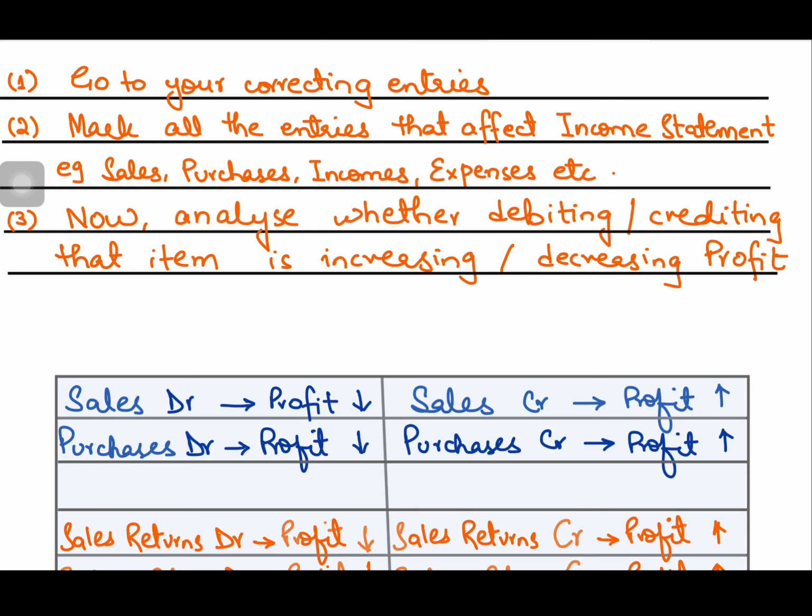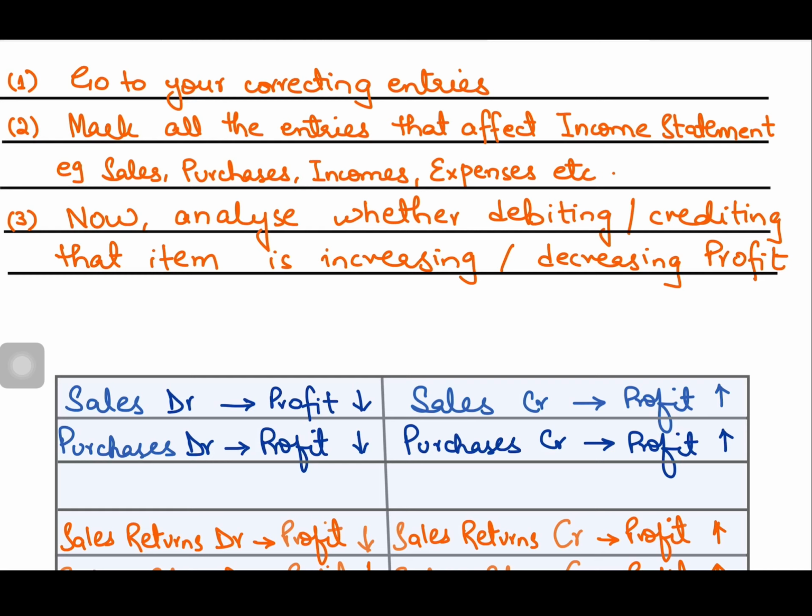And if you find some entries which do not become part of the income statement, for instance all the assets, non-current assets, current assets, your liabilities, capital account, this does not affect the income statement because they become part of your SOFP. So we will be completely ignoring their effect on the corrected profit. Then after marking those, you now have to analyze whether by debiting or crediting that account, that particular account will increase your profit or decrease your profit.